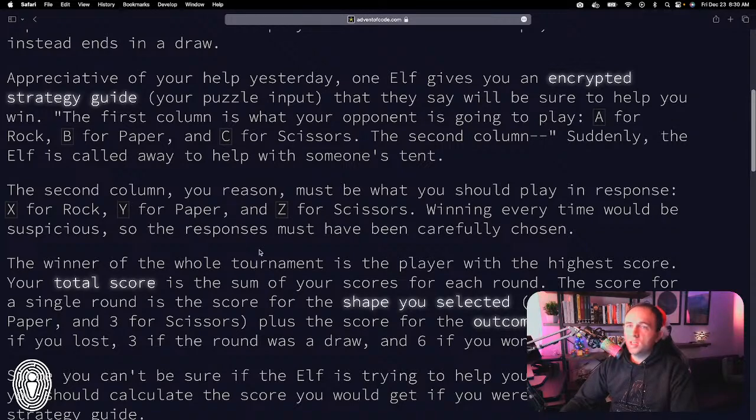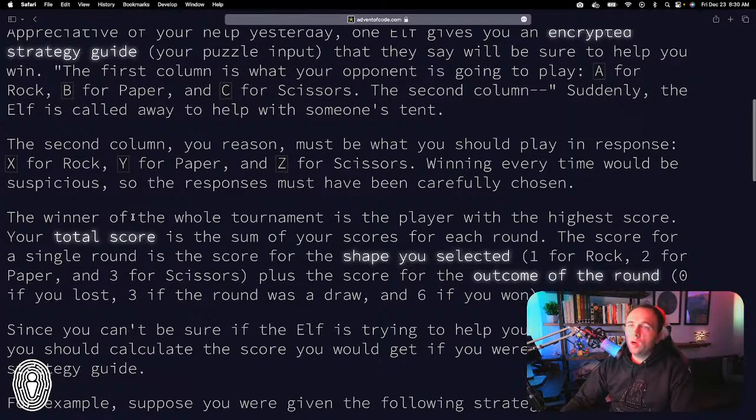Winning every time would be suspicious, so the responses must be carefully chosen. The winner of the whole tournament is the player with the highest score. Your total score is the sum of your score for each round. The score for a single round is the score of the shape you selected, 1 for rock, 2 for paper, and 3 for scissors, plus the score of the outcome of the round.